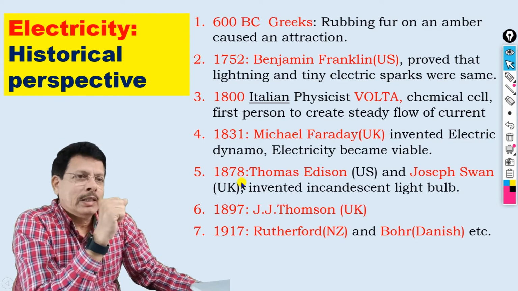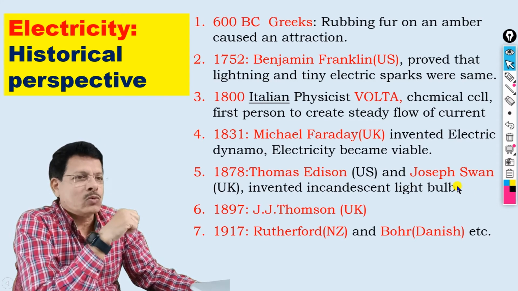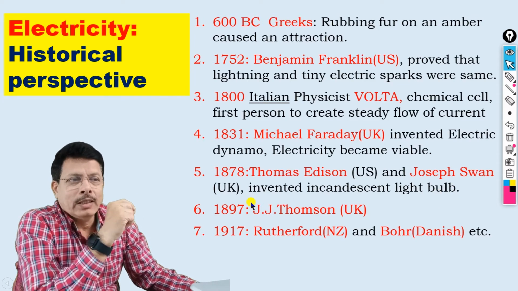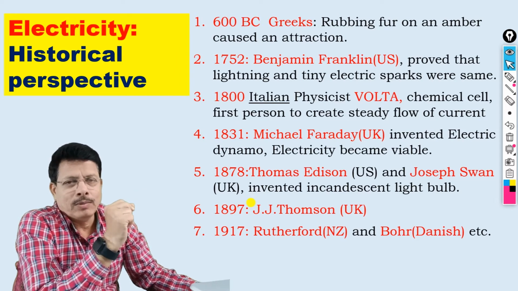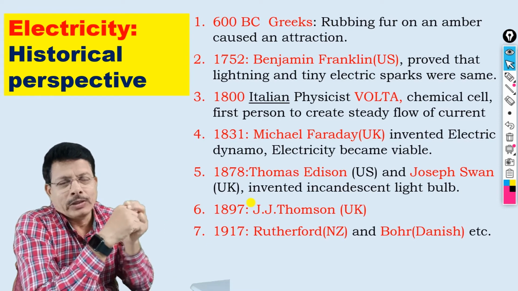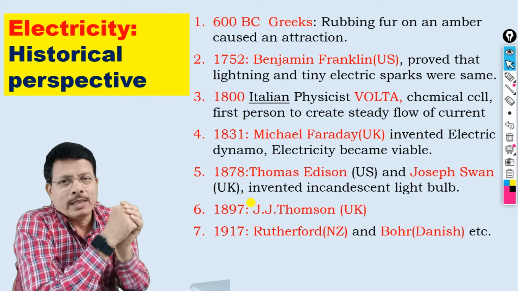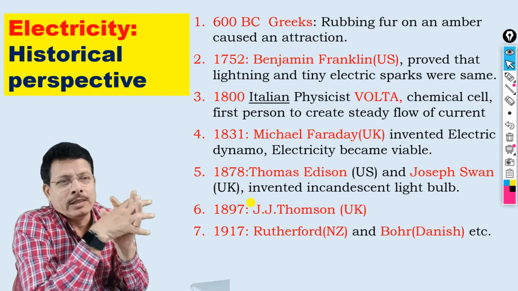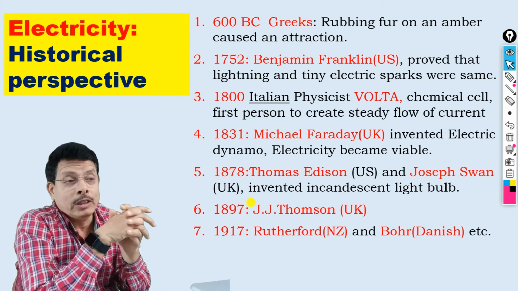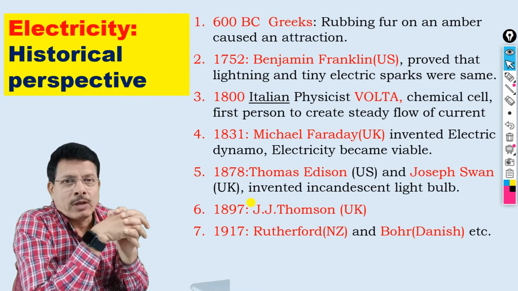And later in 1878, Thomas Edison from the United States and Joseph Swan from the United Kingdom invented the incandescent light bulb. You have seen the bulb with the filament, and when electricity is applied, the filament gets heated and radiates some light. That is called an incandescent lamp, and the bulb was invented by Thomas Edison and Joseph Swan separately.